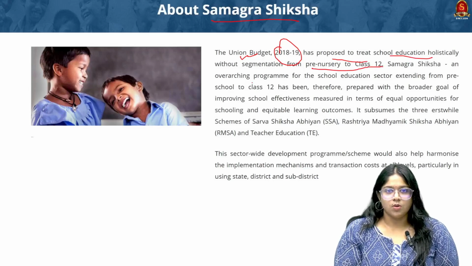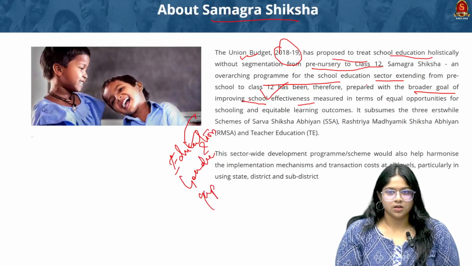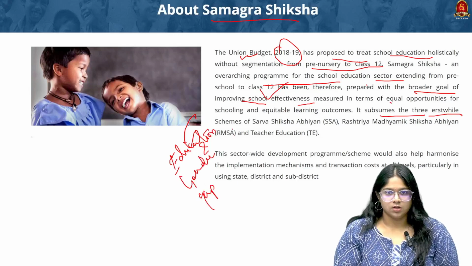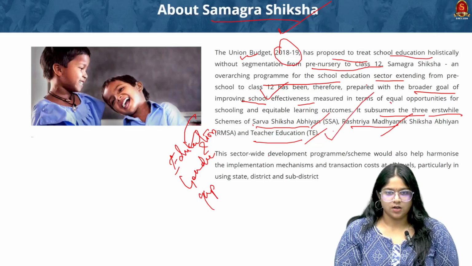It's an overarching program for the school education sector extending to class 12, with the broader goal of improving school effectiveness and bridging the education and gender gap. It includes three schemes: the Sarva Shiksha Abhiyan, the Rashtriya Madhyamik Shiksha Abhiyan, and teacher education. Samagra Shiksha culminates all these three initiatives.